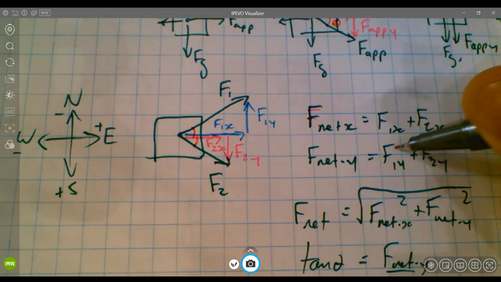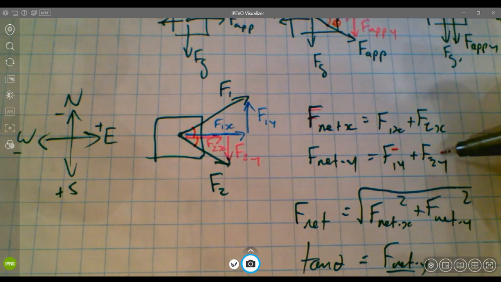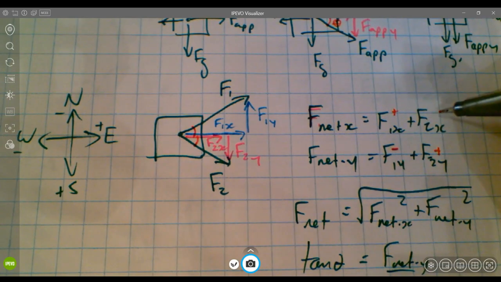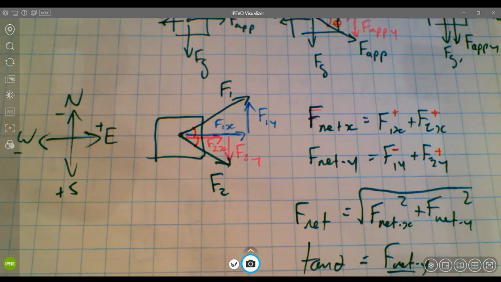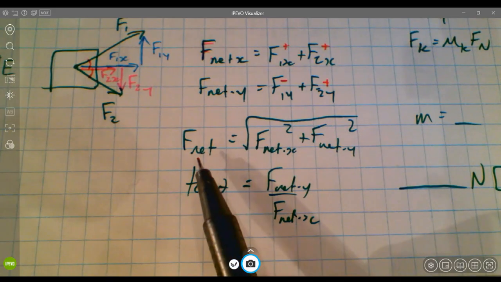F1y is a negative value when I sub in the values. F2y would be a positive value. F1x is positive, and F2x is also positive because they're both east. And we have to apply those reference frame positives and negatives as we calculate the magnitudes and sub the values into an expression. But then once we have those F net x and F net y values, we might use Pythagorean theorem to get the magnitude of F net.